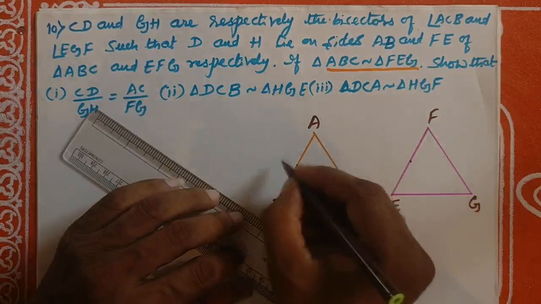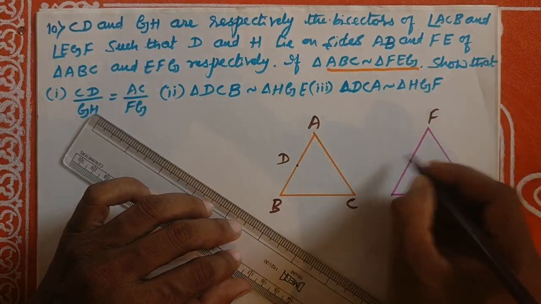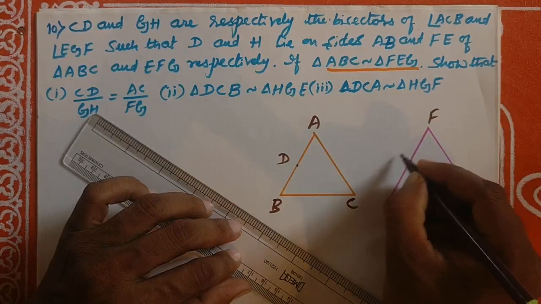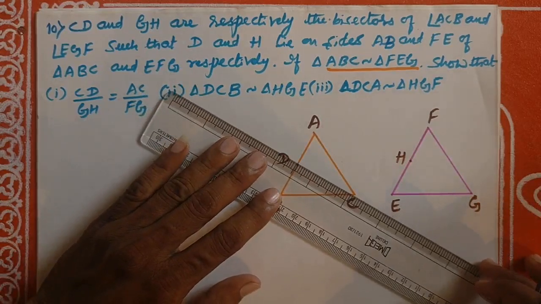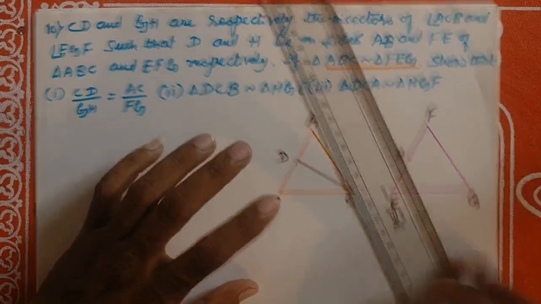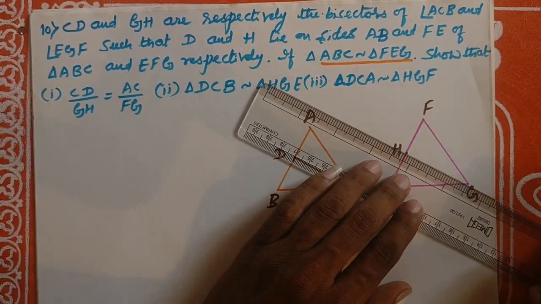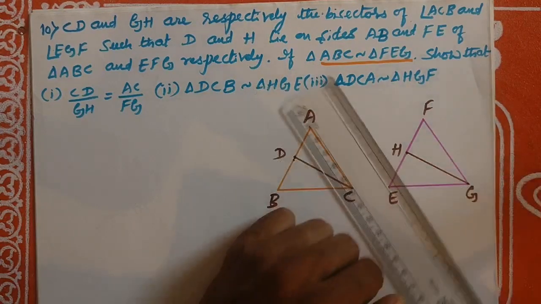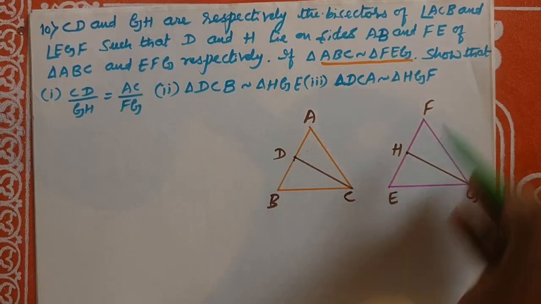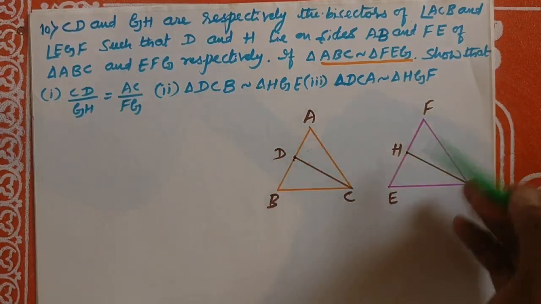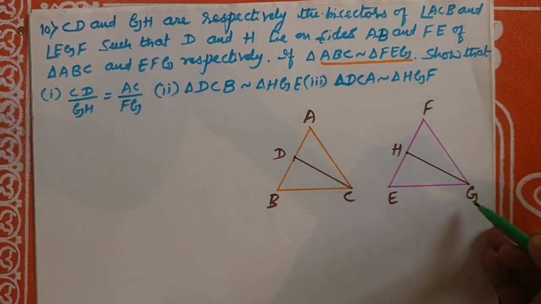Now join CD. This is H. Okay. ABC, FEG. D is on AB, H is on FE of triangles ABC and EFG respectively.